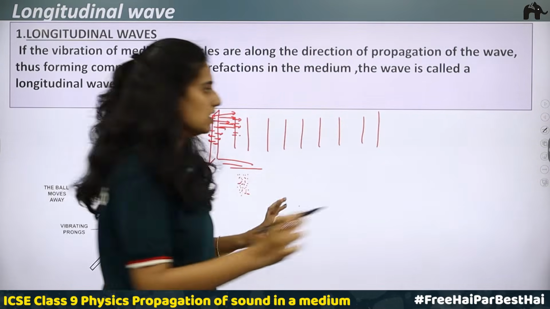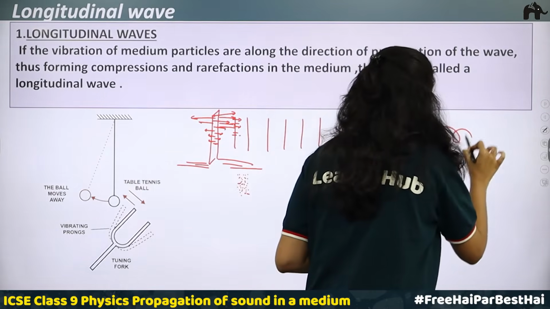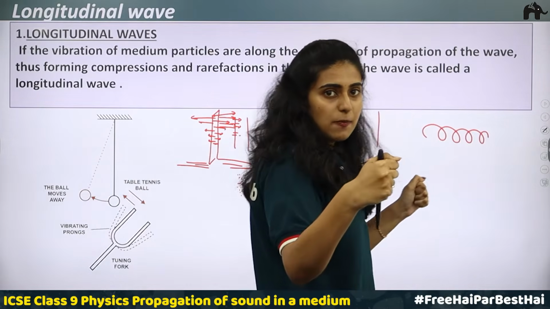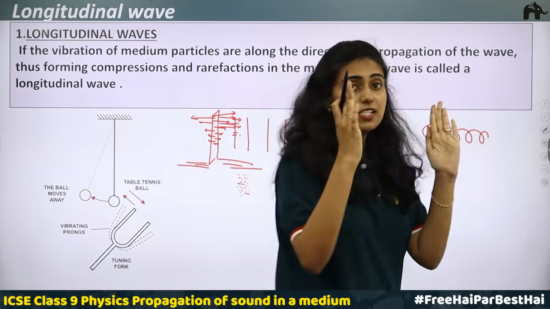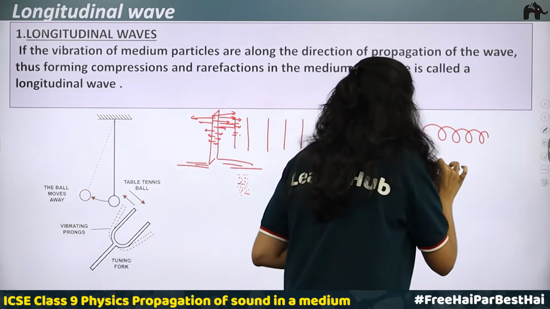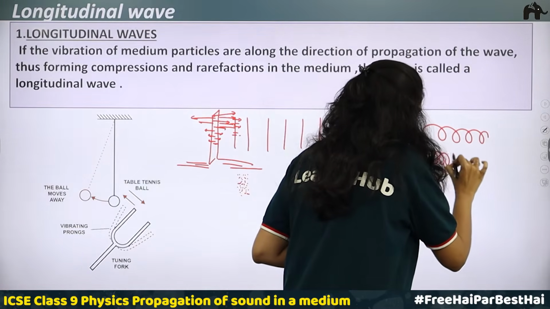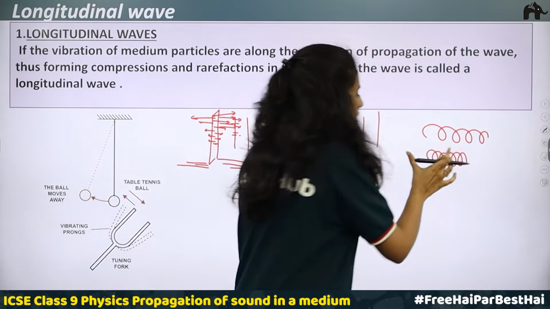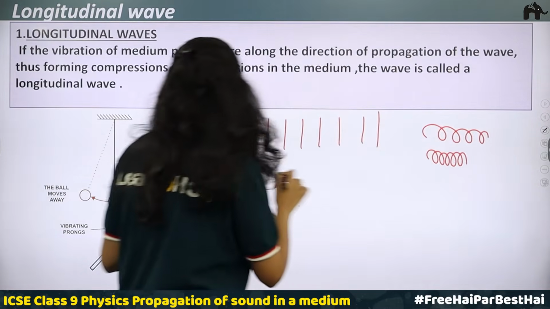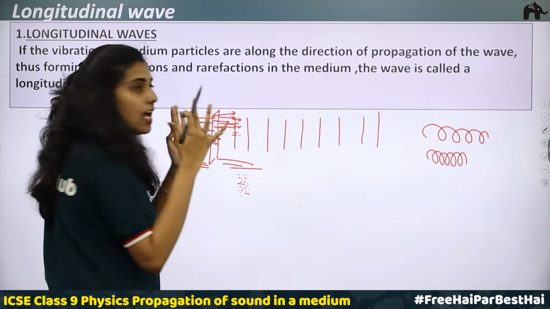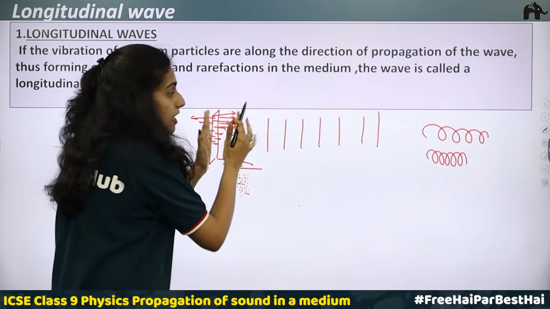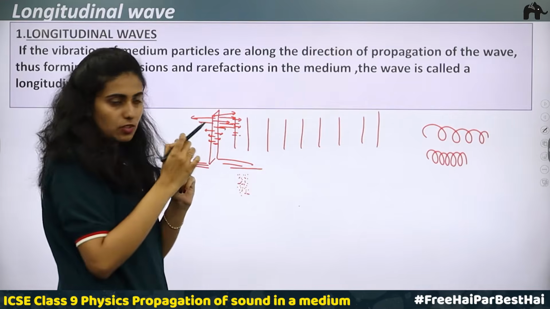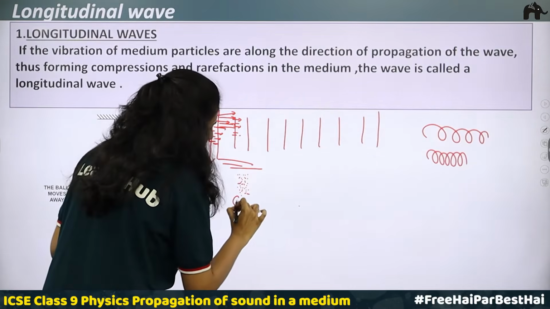Take the case of a spring. If you first contract it, the wires, the particles, come very close when you compress it. This is called a compression. That is, the particles of air come closer to each other when pushed to one side. So this we call the compression.